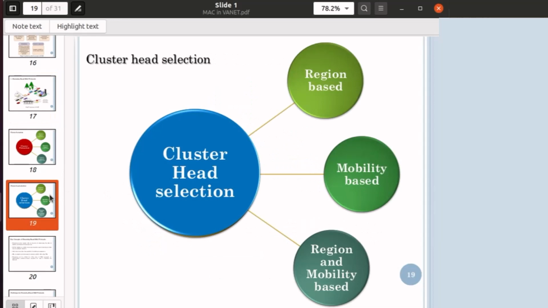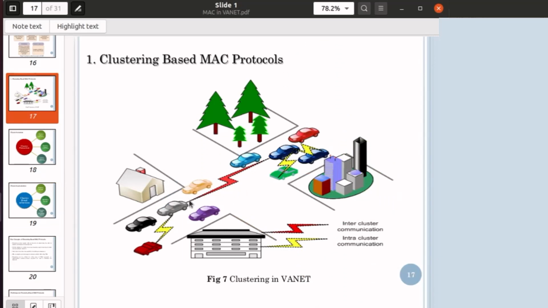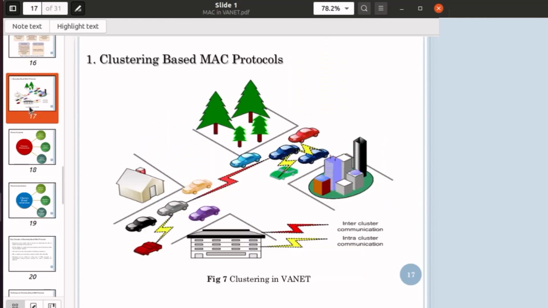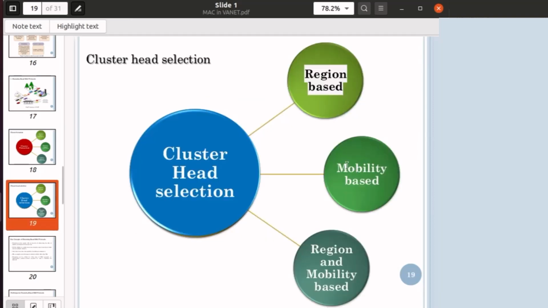Now mobility based is what? Whichever vehicle has the least relative mobility in comparison to all the cluster members, that is selected as cluster head. Why is it done like that, mobility based? Because in region based clustering what may happen is that the vehicle may be at the center of the cluster at that particular point of time, but its speed might be high in comparison to other cluster members. So in that case mobility based will work.